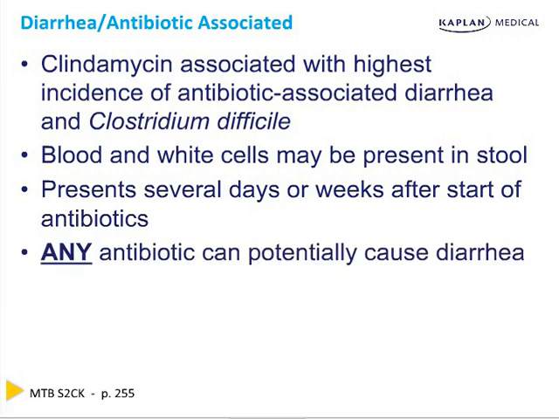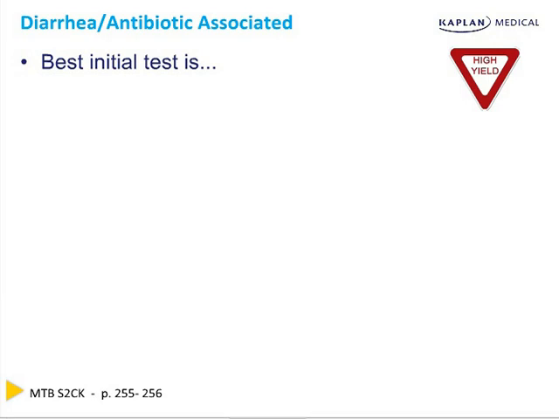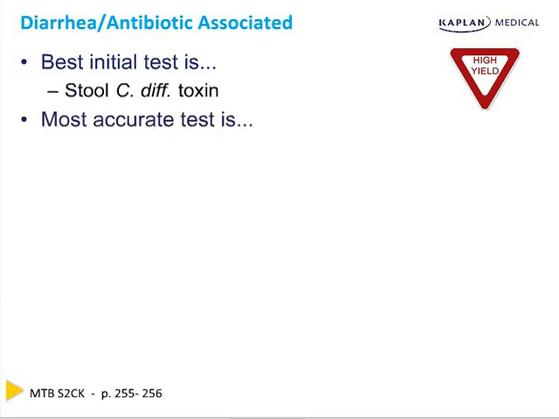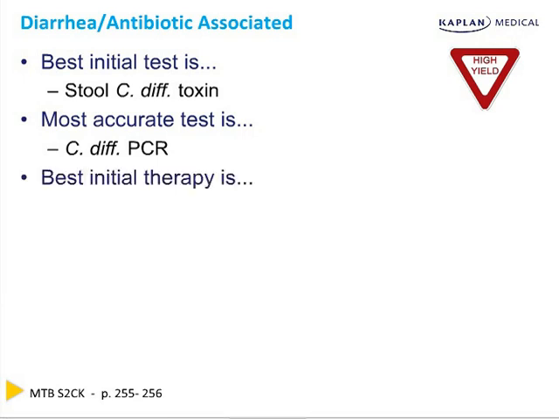Keep in mind, though, any antibiotic can potentially cause antibiotic-associated diarrhea. Clindamycin just happens to have the highest incidence, but it could be any one of them. The best initial test is a stool C. diff toxin assay. The most accurate test is a C. diff PCR. The best initial therapy for antibiotic-associated diarrhea is another antibiotic, specifically metronidazole.